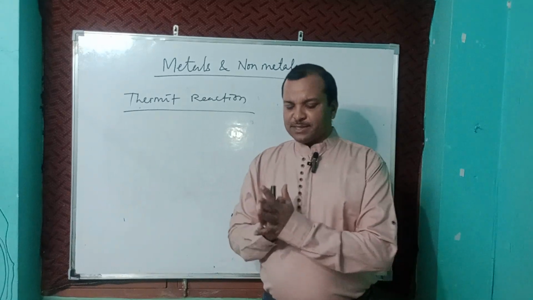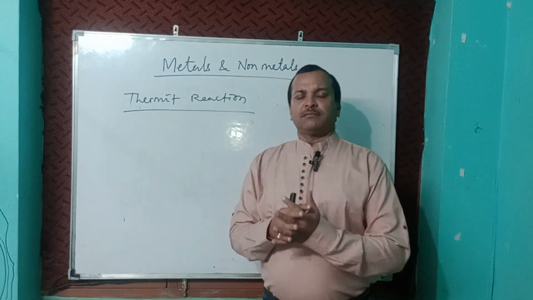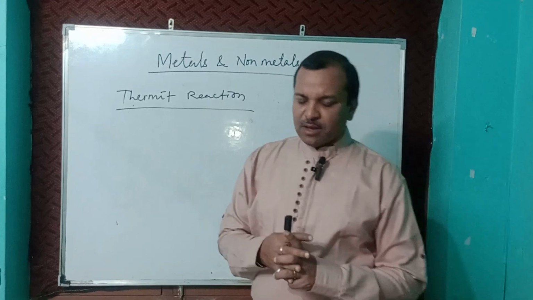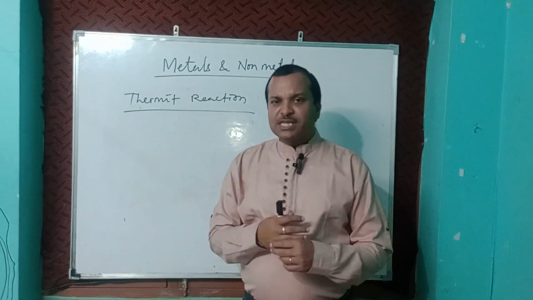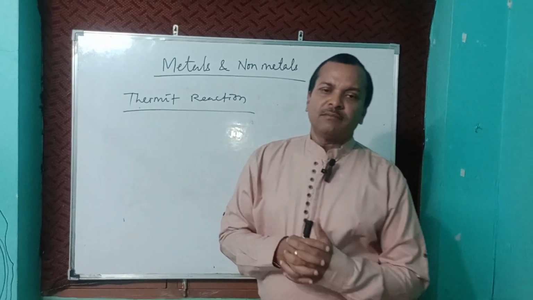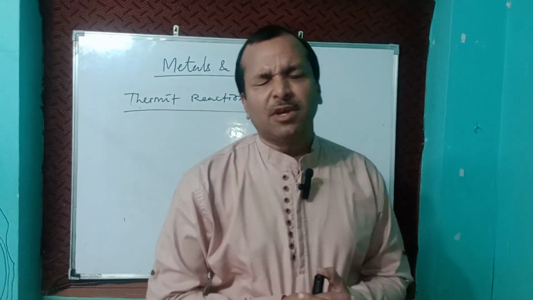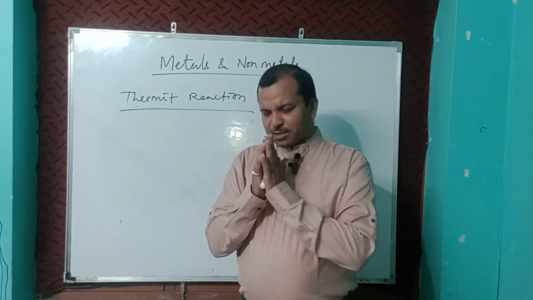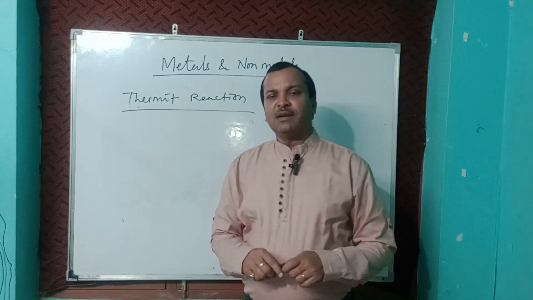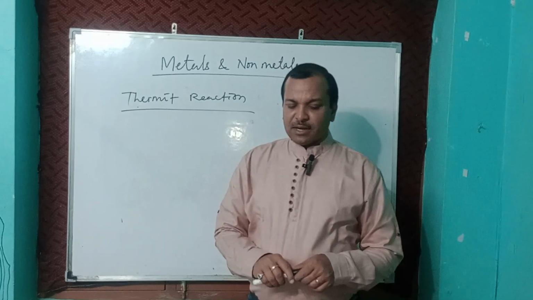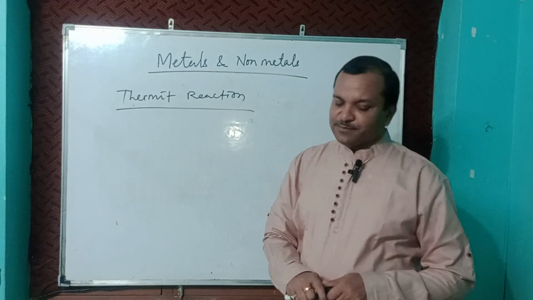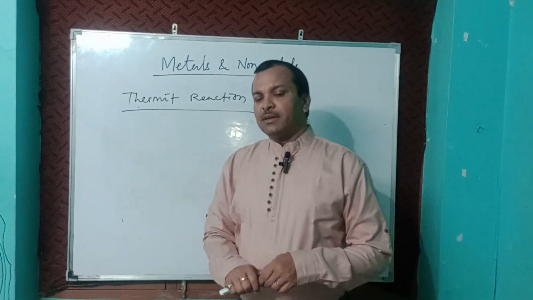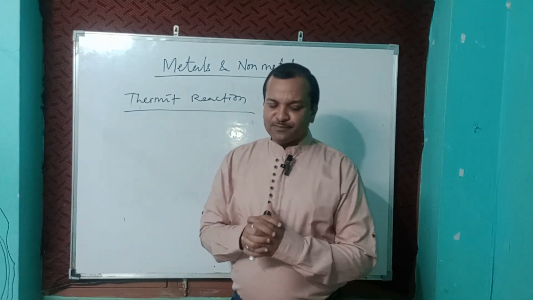Sometimes metals like sodium, calcium, aluminum, etc. are used as reducing agents, and they form metallic oxides.